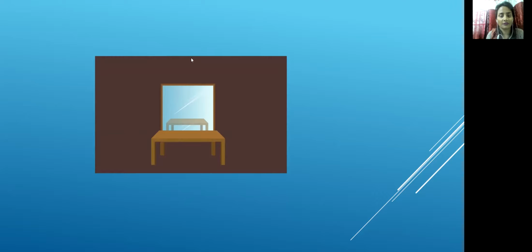By reflection, we can also see an image in the mirror. In front of a mirror, if we place any non-luminous object, we can see its image, but only in the presence of light, not in the absence of light. We can't see things in the dark. How can we see the image? Just because of reflection. How does reflection work?